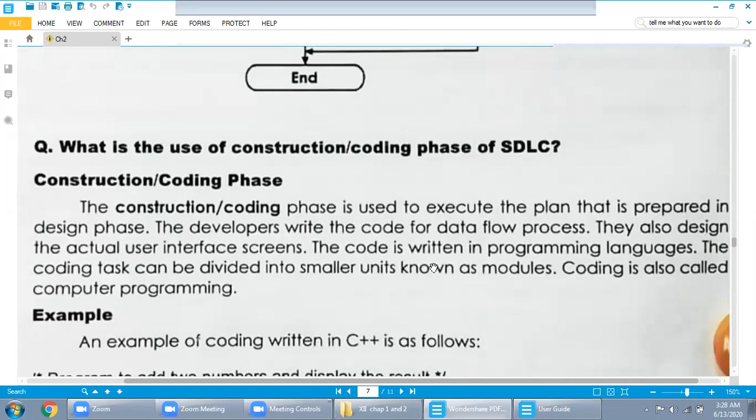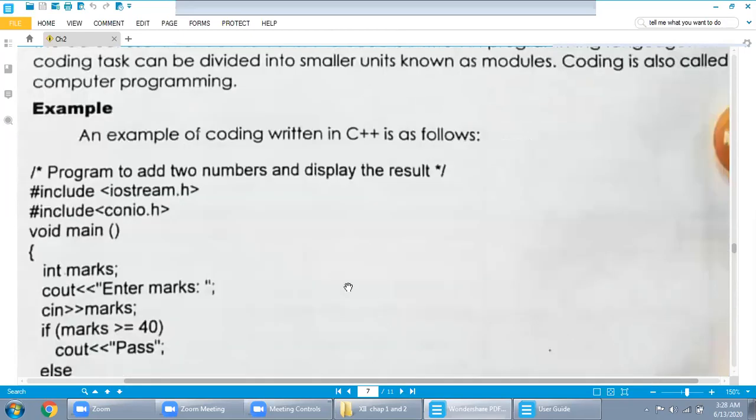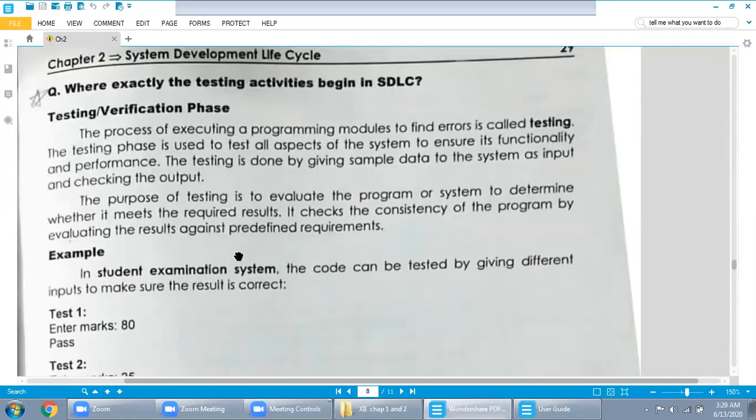We defined coding and a single example in the C++ language. Today our topic, same question, but a different phase: where exactly the testing activities begin in SDLC.